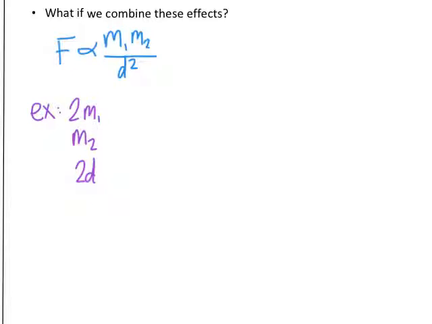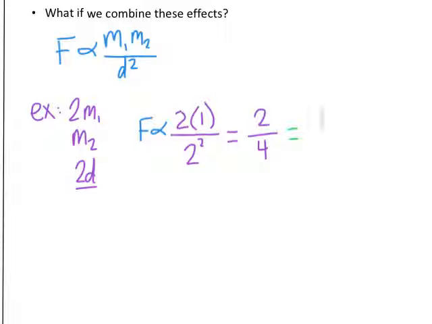What I'm going to do is substitute the coefficients into my proportionality. So I've doubled one of the masses, so I'm going to put a 2 in for that one. I did not change my second mass, so I'm going to put a 1 as a placeholder. On my distance, I doubled it, so I'm going to say 2, but remember the distance gets squared. This is going to give me 2 divided by 4, and this tells me that my new force ends up being 1/2 of my original force.